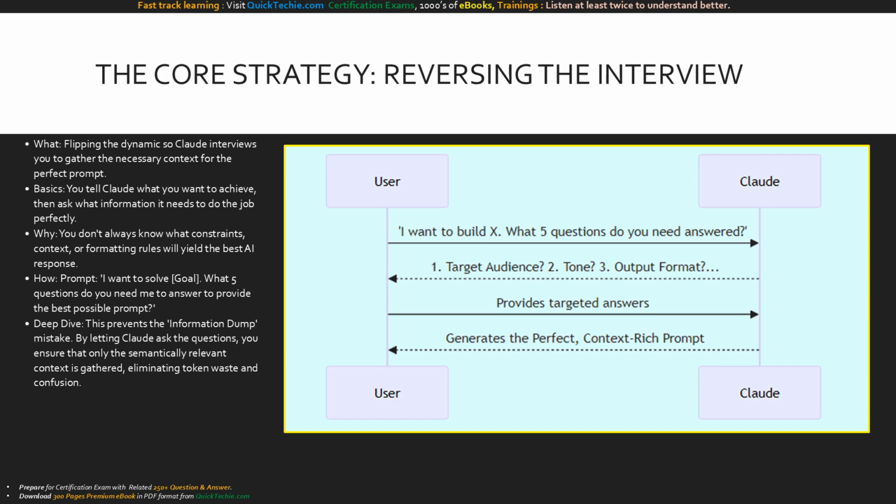This sequence diagram illustrates the reverse interview. The user initiates by stating their goal and asking what questions Claude needs answered. Claude replies with a highly targeted list of missing variables like audience, tone, or format. The user provides these specific answers. Finally, Claude takes those answers and synthesizes them into the perfect, context-rich prompt. It is a collaborative, guided data gathering process.